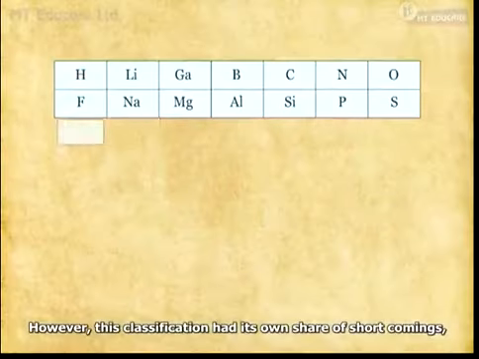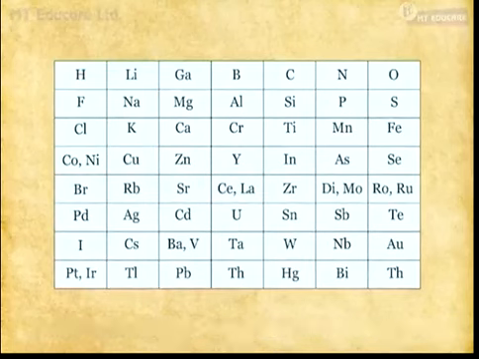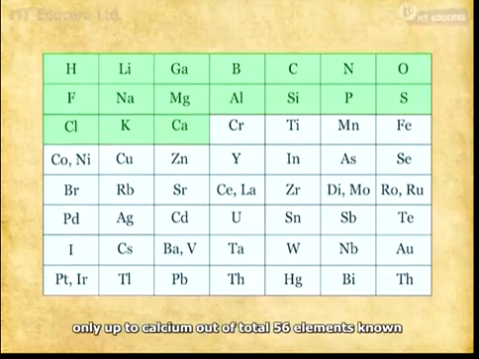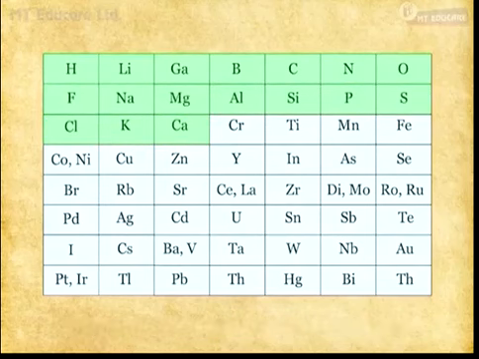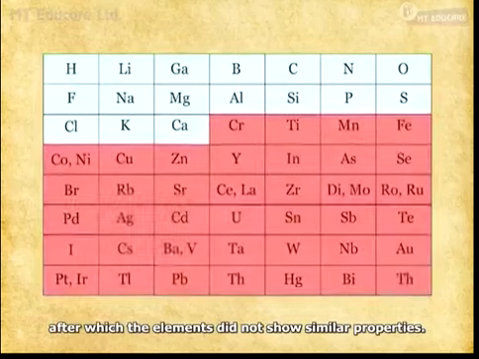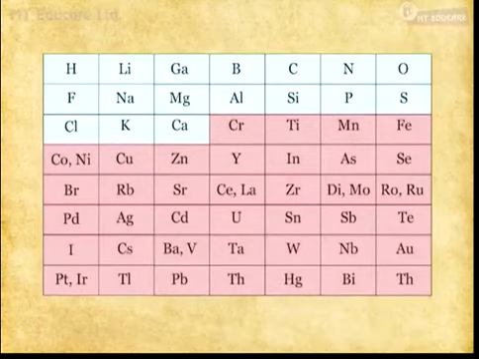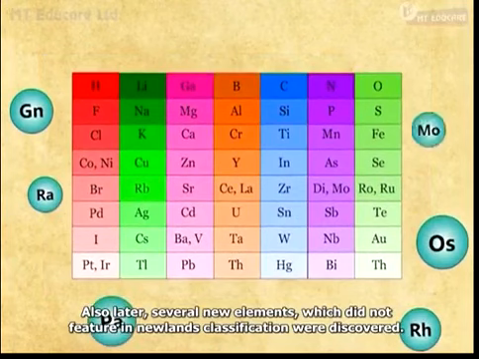However, this classification had its own share of shortcomings, the main point being that Newlands could arrange elements only up to calcium out of the total 56 elements known, after which the elements did not show similar properties. Also later, several new elements which did not feature in Newlands' classification were discovered.